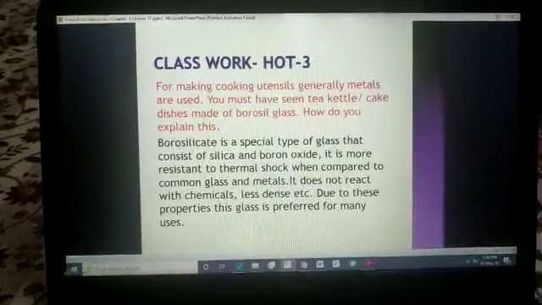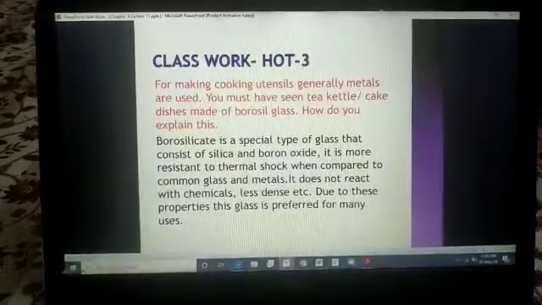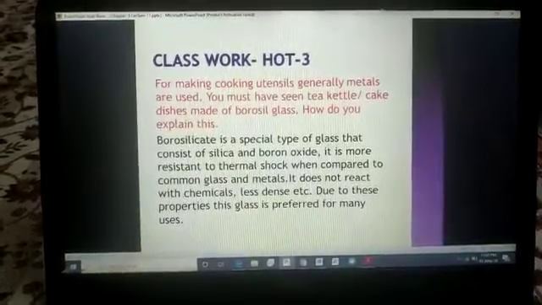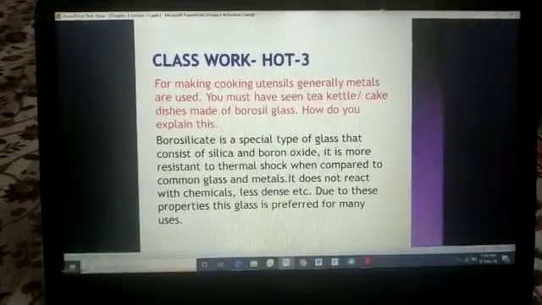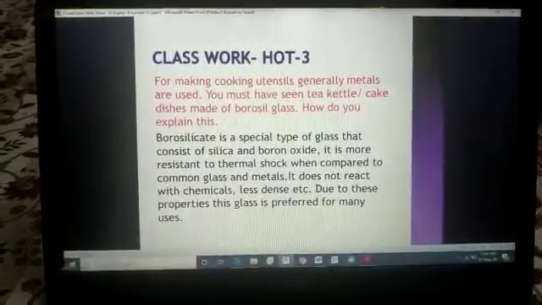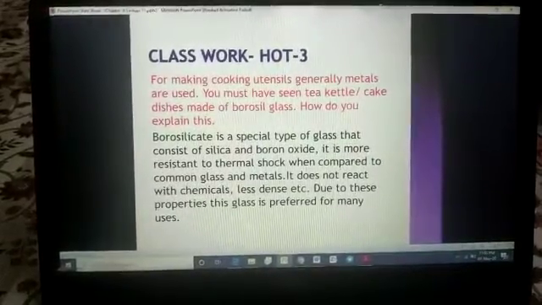Now, one hot question based on this topic only. Please bring out your notebooks and write down the question. Hot question number 3: For making cooking utensils, generally metals are used. You must have seen tea kettles and cake dishes made of borosilicate glass. How would you explain this?